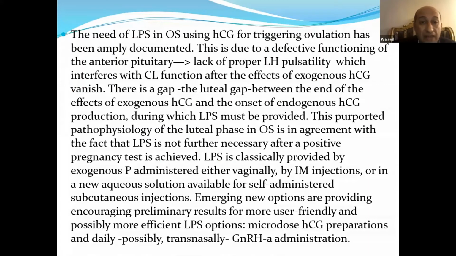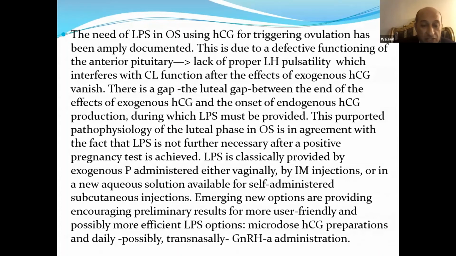There is a gap, as the professor mentioned, which we can call the luteal gap, between the end of the effect of the exogenous HCG given for triggering and the onset of endogenous HCG production, during which luteal phase support must be provided. This purported pathophysiology of the luteal phase in ovarian stimulation is in agreement with the fact that luteal phase support is not necessary after a positive pregnancy test is achieved.